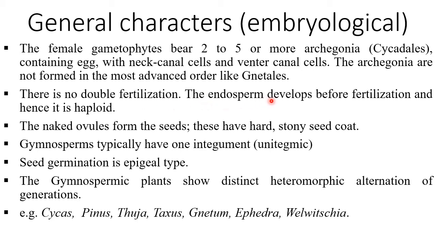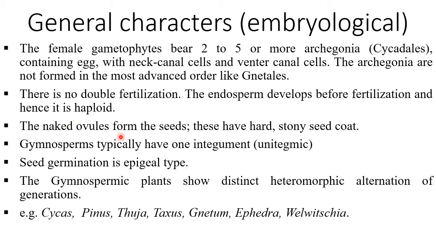The endosperm develops before fertilization in gymnosperm. In angiosperm, it is developed after fertilization. And as the endosperm of gymnosperm is developed without fertilization and before fertilization, there is no involvement of gametes, so that it is haploid in nature. But on the other hand, in angiosperm, it is triploid in nature. So remember, this is a very important embryological character of gymnospermic plants.